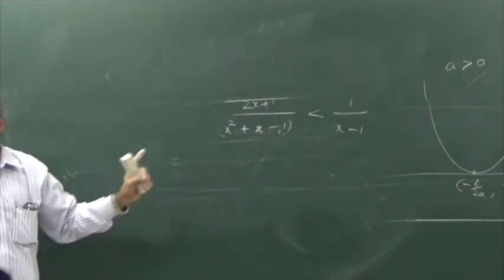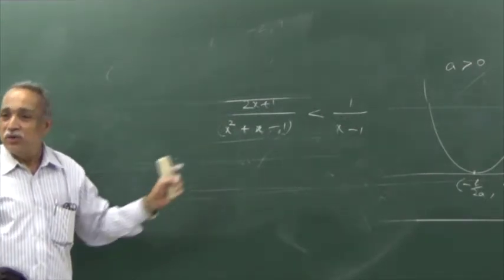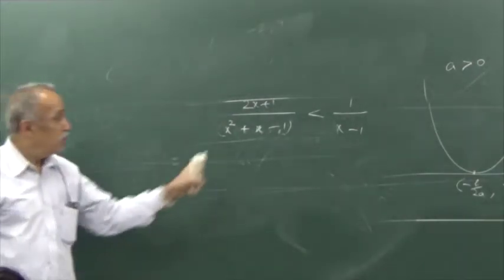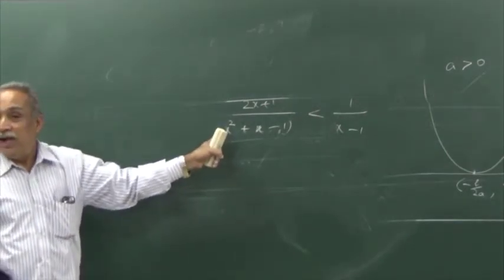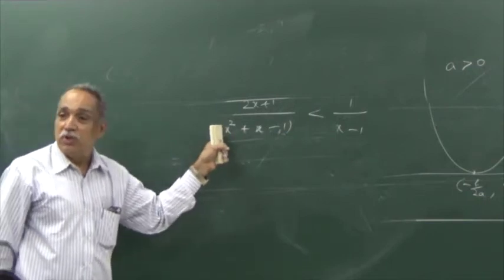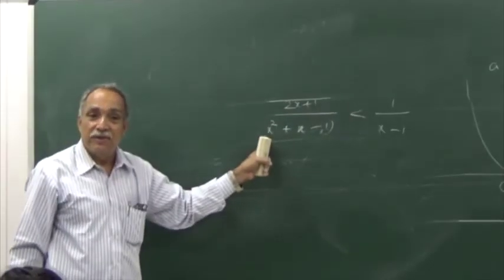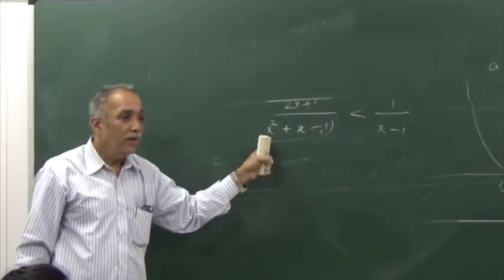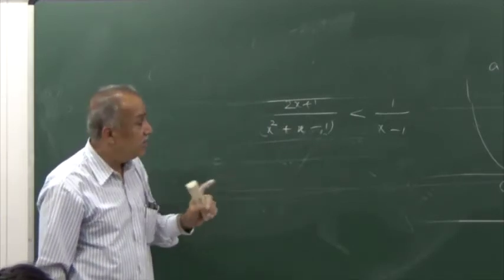Is it always positive, or partly positive, partly negative, or throughout negative? Because your x square coefficient is positive, it cannot be throughout negative. Either it must be partly positive, partly negative, or throughout positive, or throughout greater than or equal to 0. What is the case?